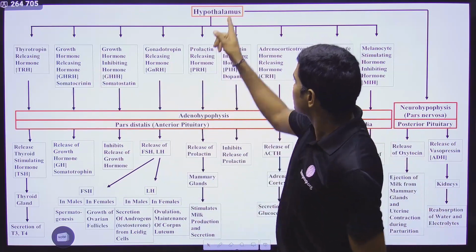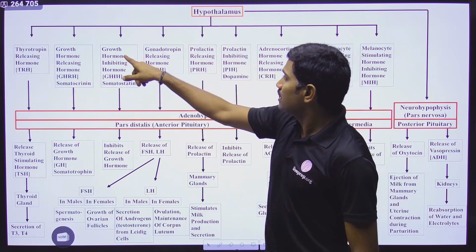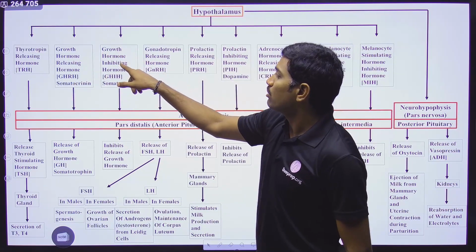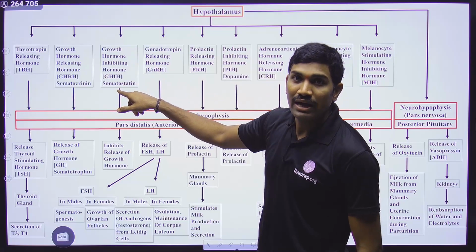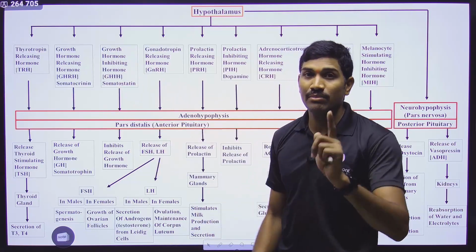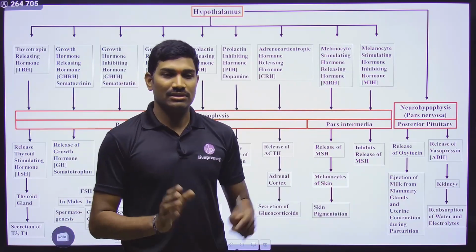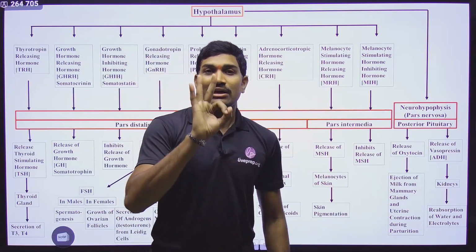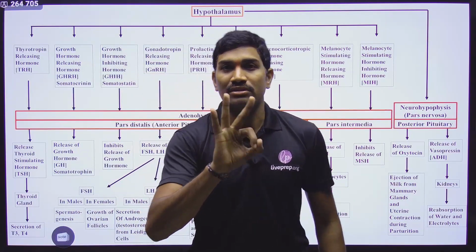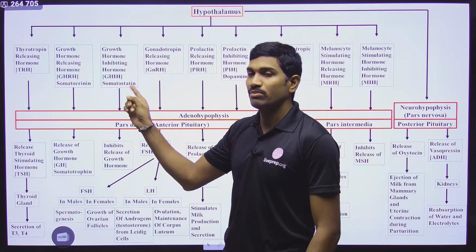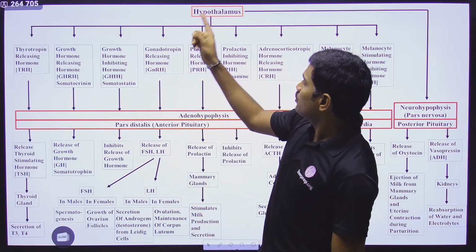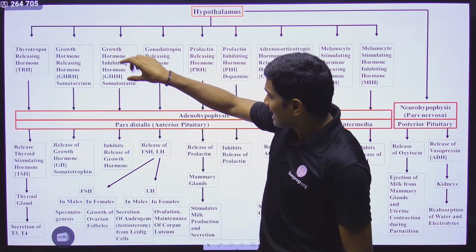Now who will decide this? Again hypothalamus. Now hypothalamus will release a growth hormone inhibiting hormone, and it is also called somatostatin. Remember this. At the end of this particular video, I made a separate information compilation. So there, three somatostatins I will talk about. This is one somatostatin. So somatostatin produced from hypothalamus, and it is acting on pituitary.